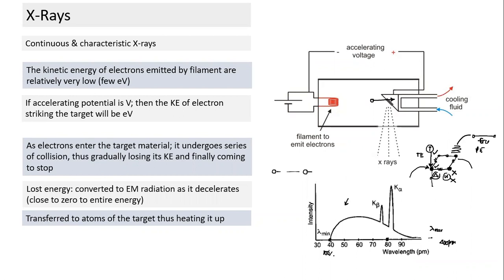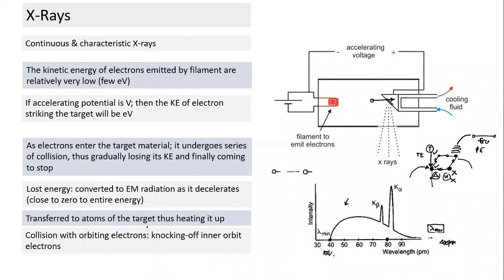When they lose 100% of the energy in the form of photon emission, we get lambda minimum. In other cases, they lose energy varying from 100% to close to 0%. Close to 0% will lead to very large wavelength. Rest of them, slowly the wavelengths will be like this. So that's the shape.